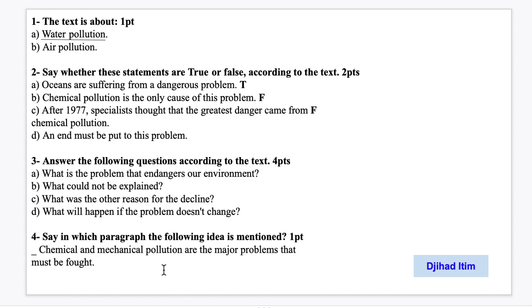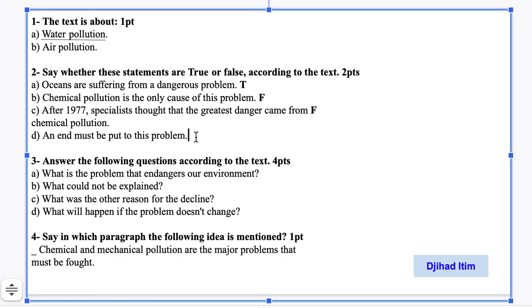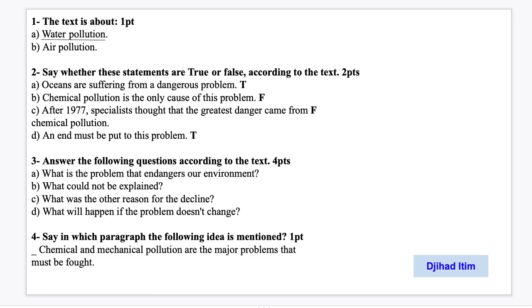So of course an end must be put to this problem. Of course we must fix this problem. Okay, we as human beings must fix this problem. So this is true. Of course, an end must be put to this problem to end pollution, both water pollution or air pollution.